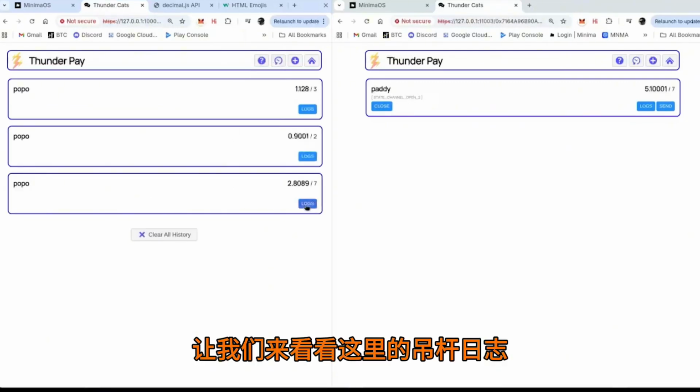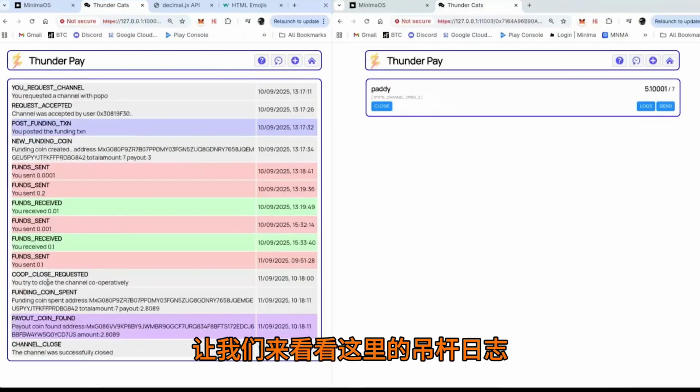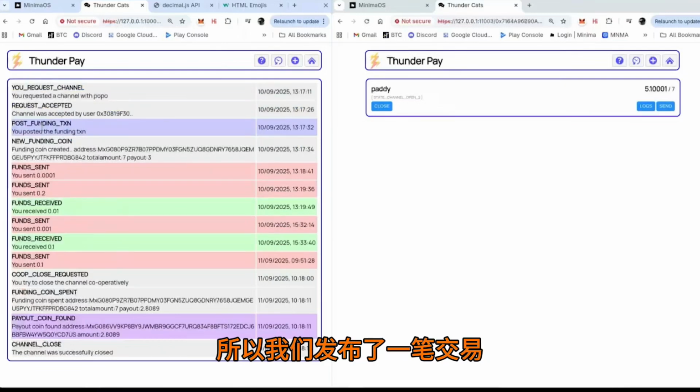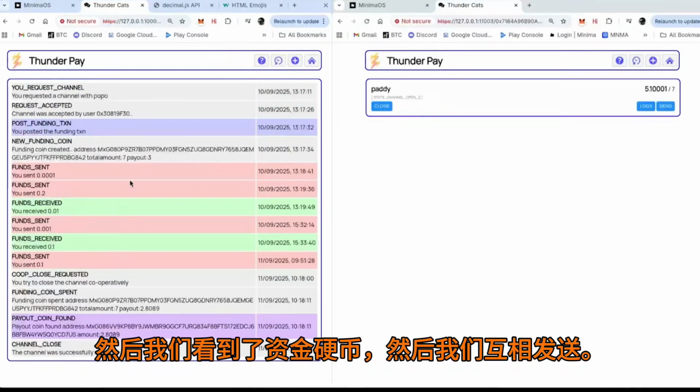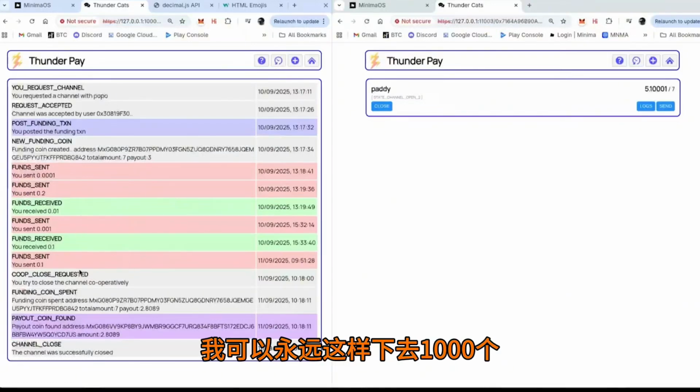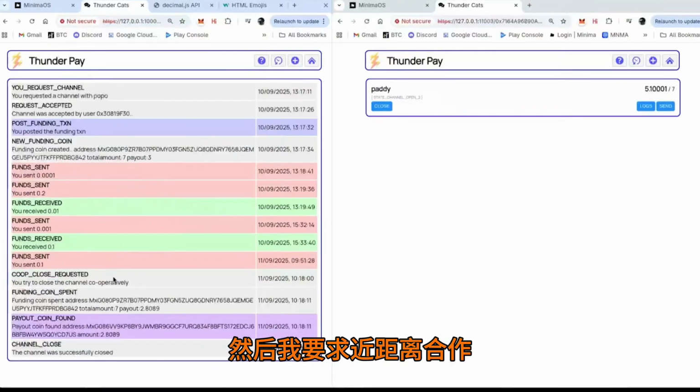So, and then it's done. So let's go and have a look at here. Logs. So what happened here is there was 1 transaction we posted. Then we saw the funding coin. Then we sent each other. These are all Maxima messages, sending money backwards and forwards. That could go on forever. 1,000 of those. Then I requested a co-op close. I said, hey, let's just be nice and close this channel.